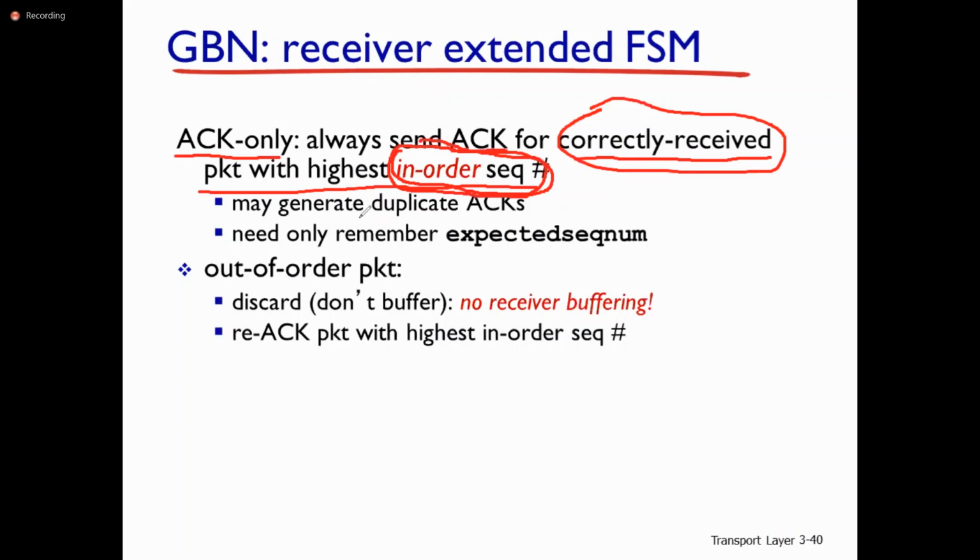So there is a possibility of generating duplicate acknowledgements. You need only remember the expected sequence number. There is a possibility of out of order packets. If a packet is out of order, the receiver discards it or re-acknowledges the packet with the highest in-order sequence number. There is no receiver buffering here; it will simply discard the packets if they are out of order. We will see it with a scenario, don't worry.